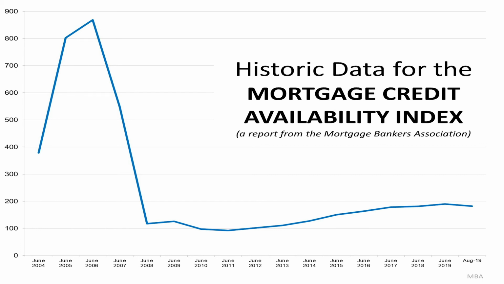And then the Great Recession, the crash happened. And look how tight the guidelines became, right? It was slightly above 100. The great news is we have learned from our mistakes, and from 2008 all the way to 2019, we have kept the guidelines and restrictions very strict, so only the right people will get financing, right? You've got to have an income, you've got to have credit, you've got to be able to pay a monthly payment, you've got to be in a position to qualify. So it's good to see that the Mortgage Bankers Association shared with us this credit availability index of the guidelines in terms of getting financing.